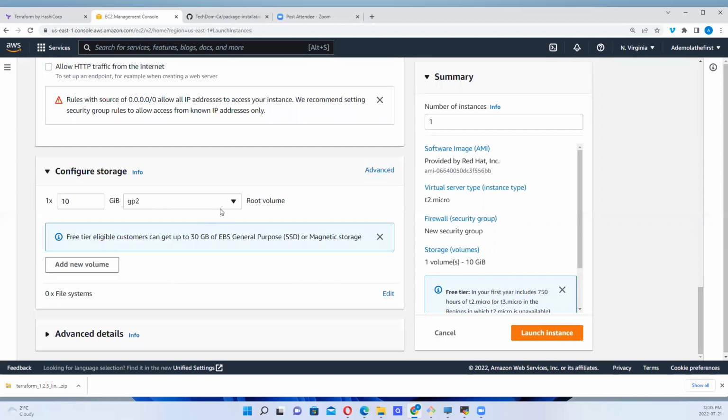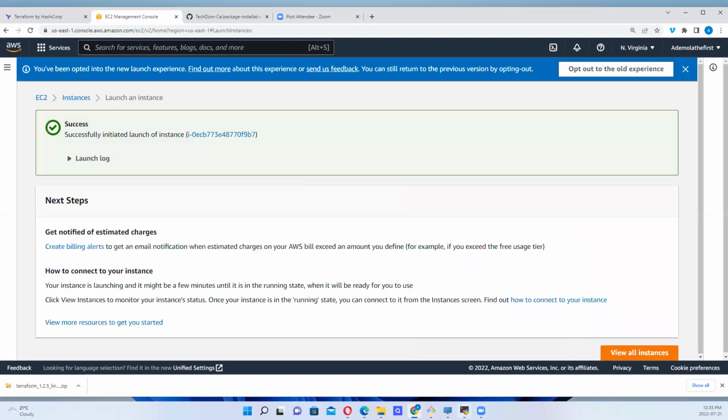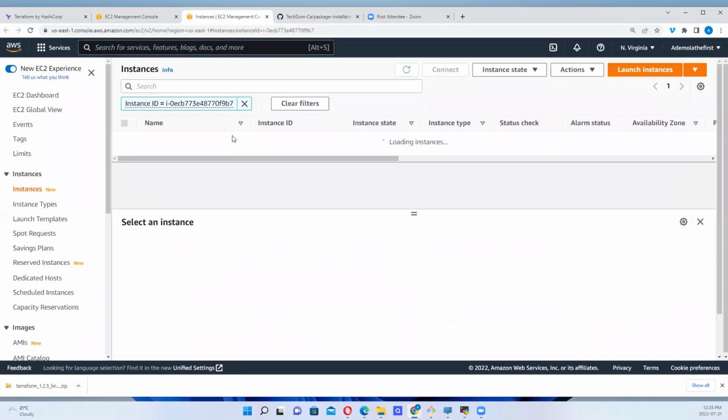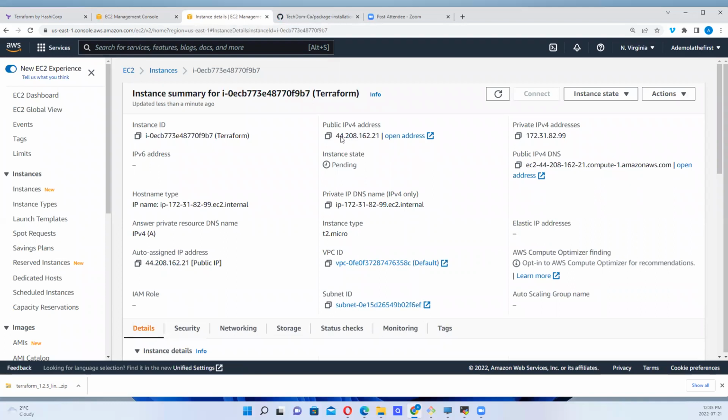I want to leave the root volume as it is. Then I launch my instance. So success, instance launched. Let's go back to here. Let's see what we have. Pending. So that's Terraform. So this is my public IP address. Let me start with this.